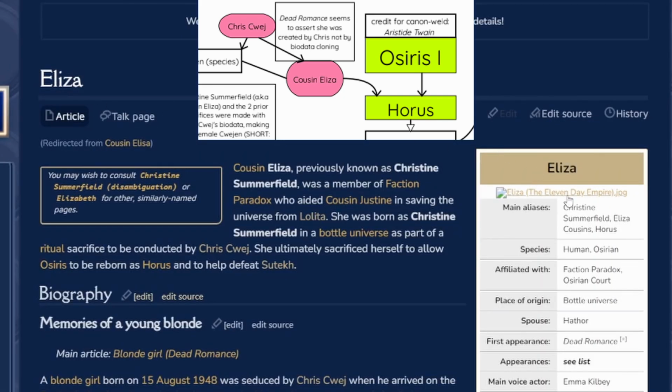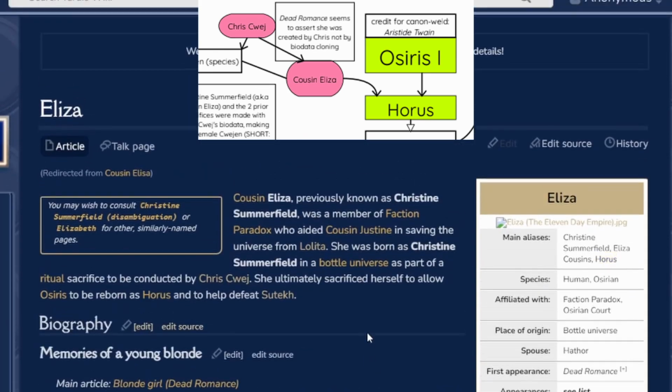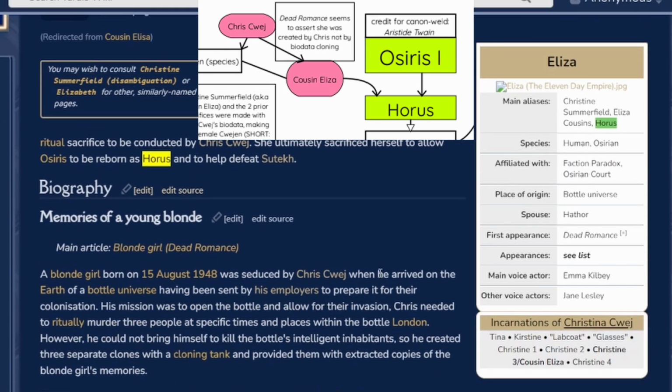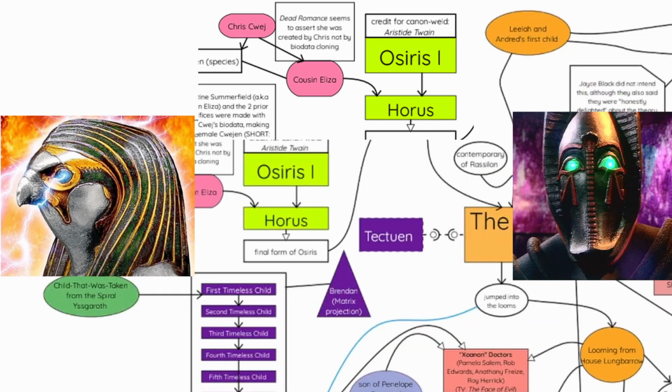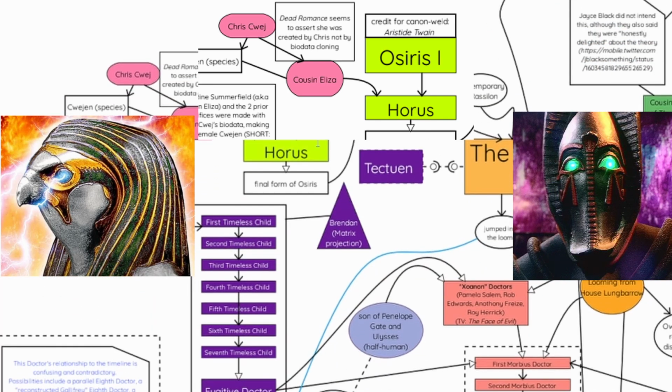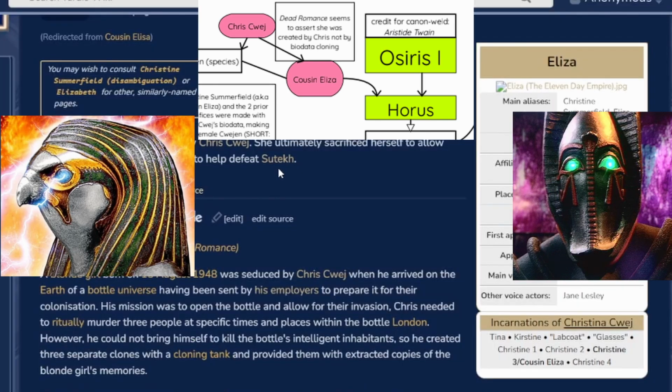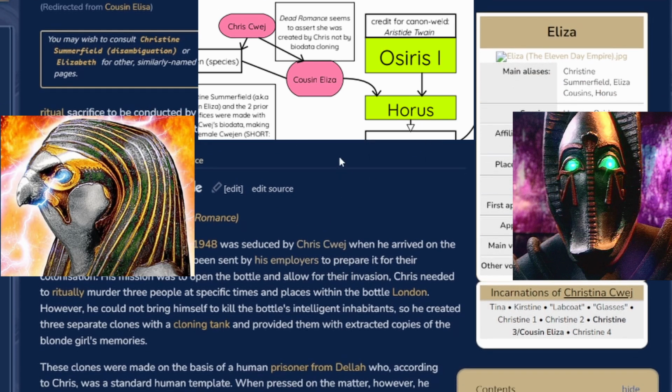Yeah. Okay. Horus. Yeah, Christine Summerfield, I guess, which means she's probably related to Bernice Summerfield. And as part of a rite of sacrifice to be conducted by Chris, she ultimately sacrificed herself to allow Osiris to be reborn as Horus. And because of that, you reach Horus, to defeat Sutekh. Yep. So she helped Osiris form Horus, which leads to the original Sutekh's defeat. Is this part of that, like how he got imprisoned on Mars?